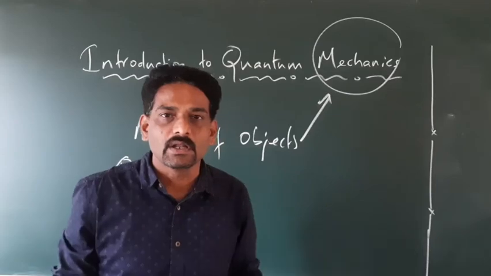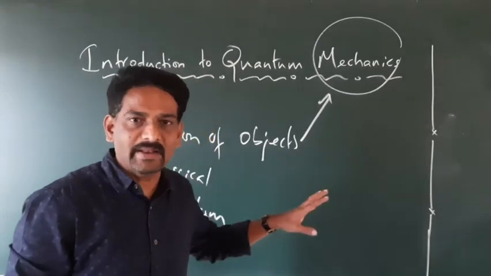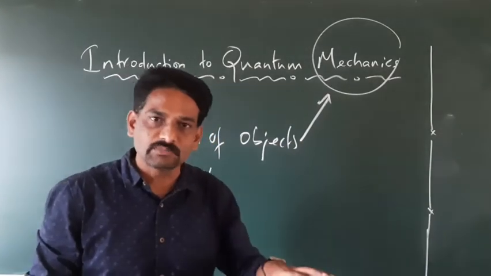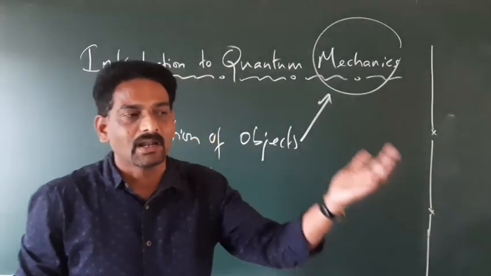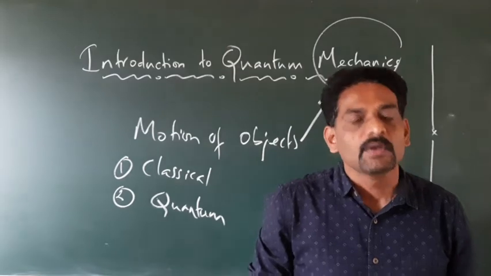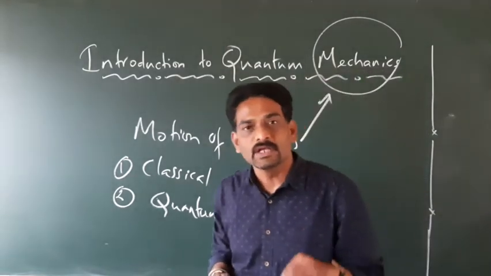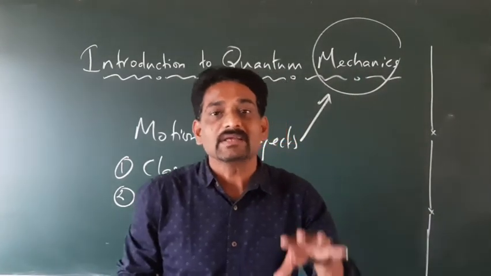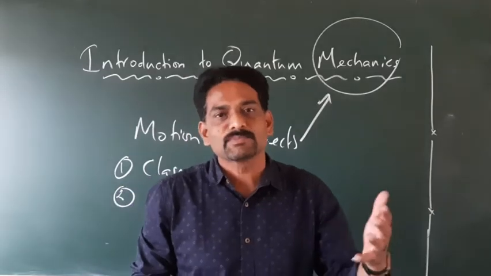So in general, we can say classical mechanics deals with the motion of objects which are very large in dimensions like sun, moon, earth, bus, car, all those things, whereas quantum mechanics deals with the motion of particles which are very small in dimensions like electrons, protons, neutrons, and so on.